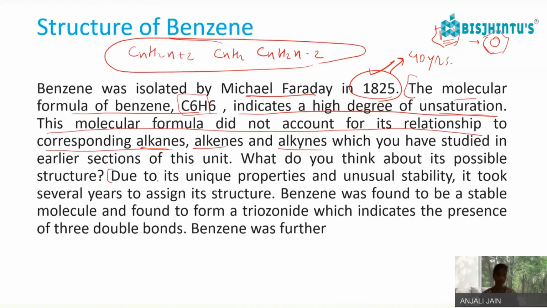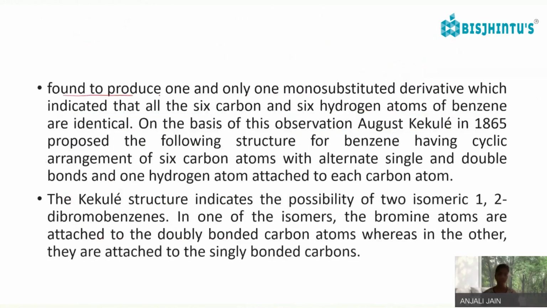So it has a unique structure, unique properties, and unusual stability. It took several years for scientists to assign the structure. It is a stable molecule and was found to form a triozonoid, which indicates the presence of 3 double bonds. Benzene was further found to produce one and only one monosubstituted derivative, which indicates that all the 6 carbons and 6 hydrogens of benzene are identical.